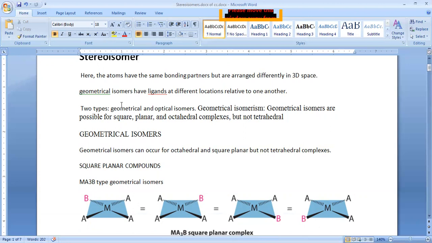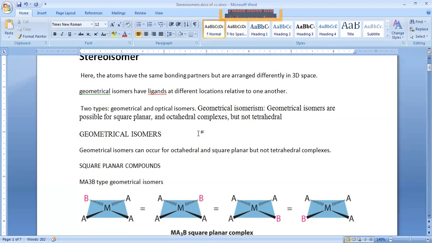Next, we are discussing stereoisomers in coordination compounds. Generally we have two types of coordination compounds: coordination number 4 and coordination number 6. Coordination number 4 compounds may have two different hybridizations: dsp2 and sp3. dsp2 hybridization produces square planar compounds, whereas sp3 hybridization produces tetrahedral compounds. In coordination number 6 compounds, we have only one type of geometry, that is octahedral, with sp3d2 or d2sp3 hybridization.